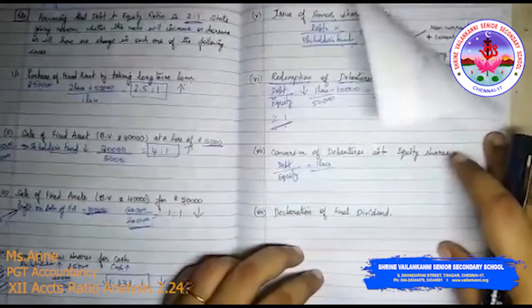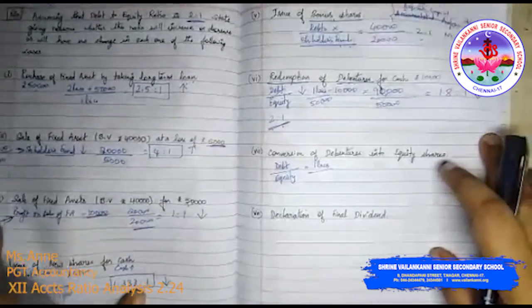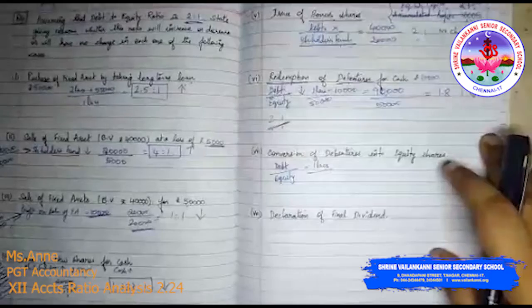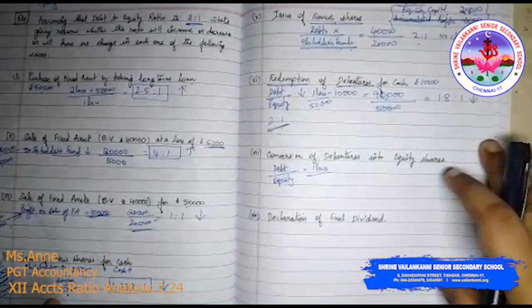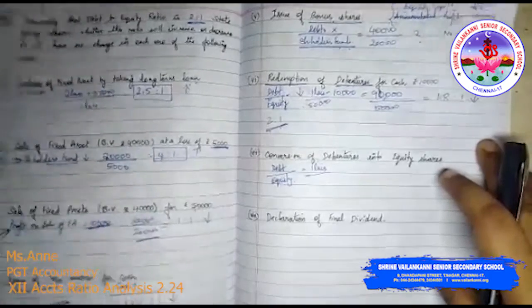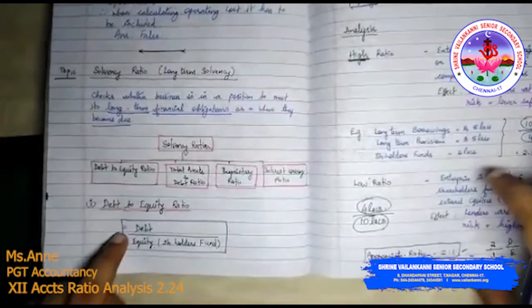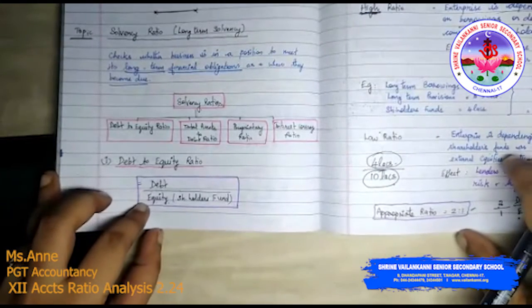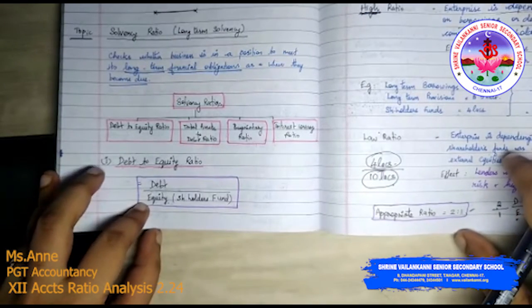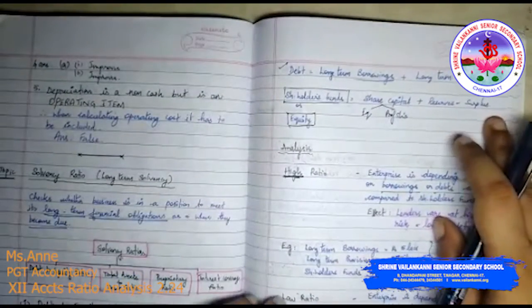This session is a continuation of the debt to equity ratio series. We are discussing the solvency ratio right now, the last ratio in your ratio analysis chapter. The first solvency ratio is the debt equity ratio. If you remember the formula, debt equity ratio is equal to debt divided by shareholders fund. Debt is always long term debt. Equity or shareholders fund means share capital plus reserves and surplus.